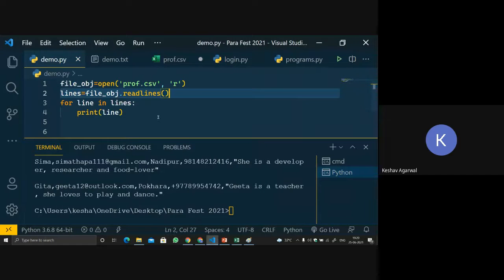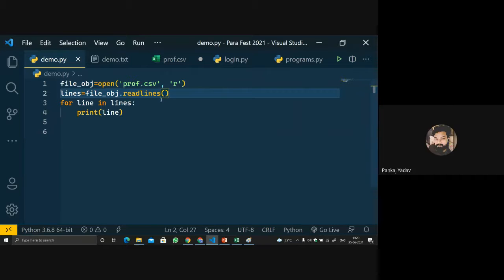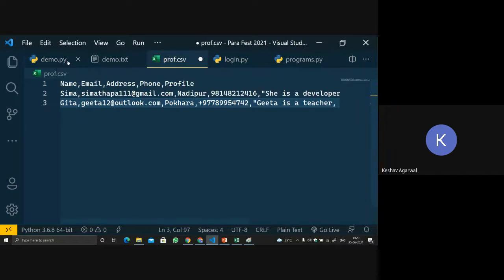So a list is storing more than one value in a single variable. Correct. So lines is a single variable, and we are storing all the lines in it, separated by commas. This is one line.